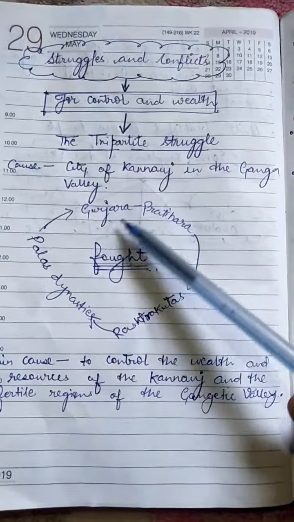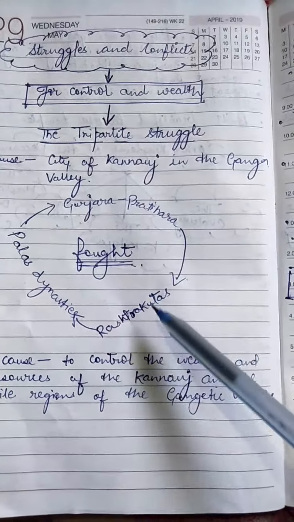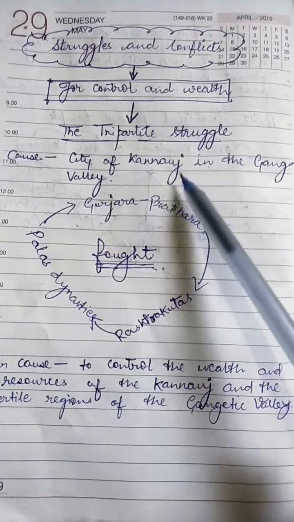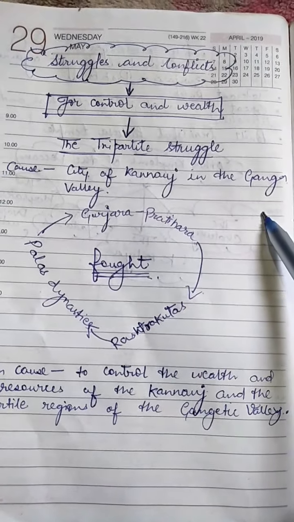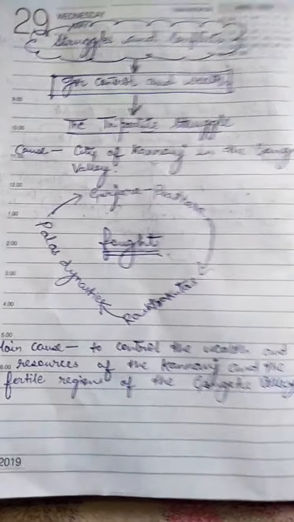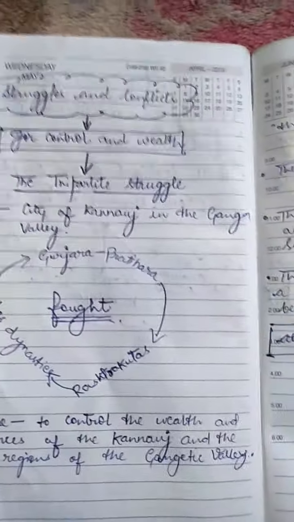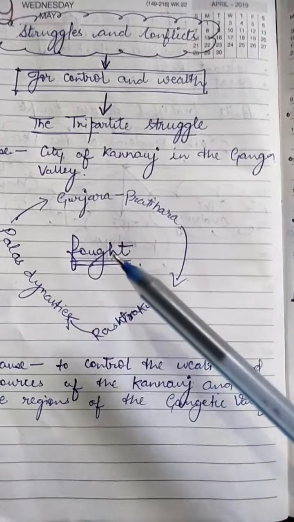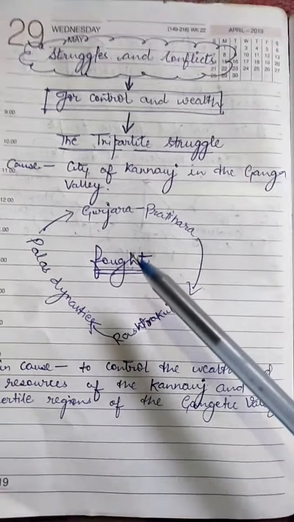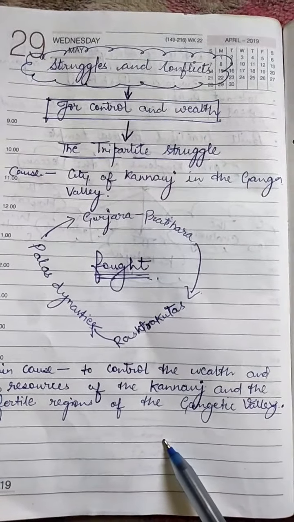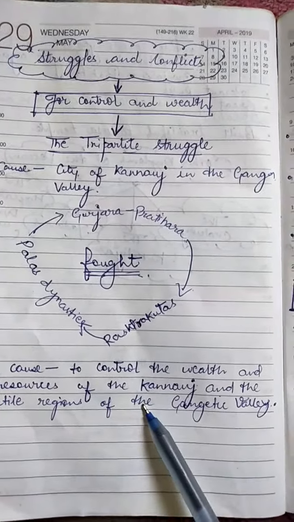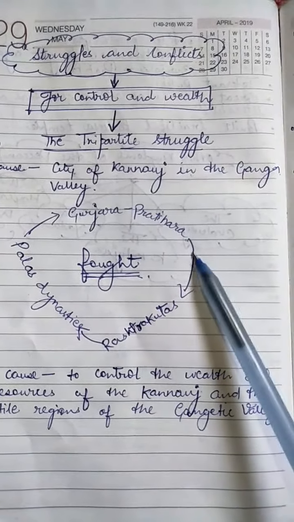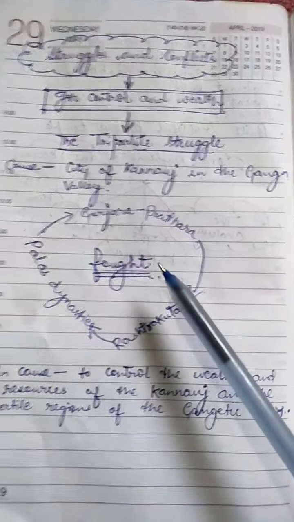For centuries, the Gurjara Pratiharas, Rashtrakutas and the Palas fought for control of Kannauj and the fertile region of the Ganga Valley. So, this struggle between the three dynasties is suitably described as the tripartite struggle. But ironically, none of the three would hold Kannauj for long. The infighting weakened all three, and within 100 years, the power of the three dynasties declined.